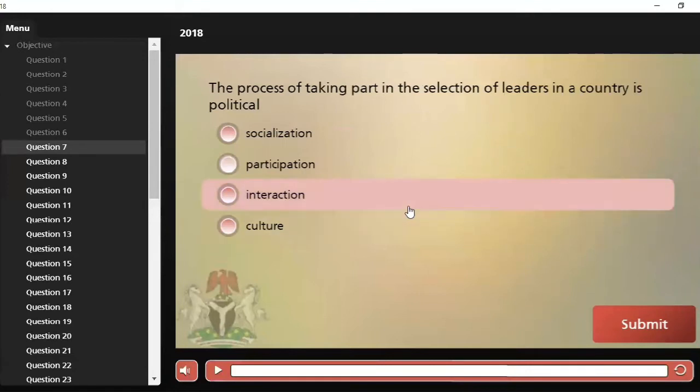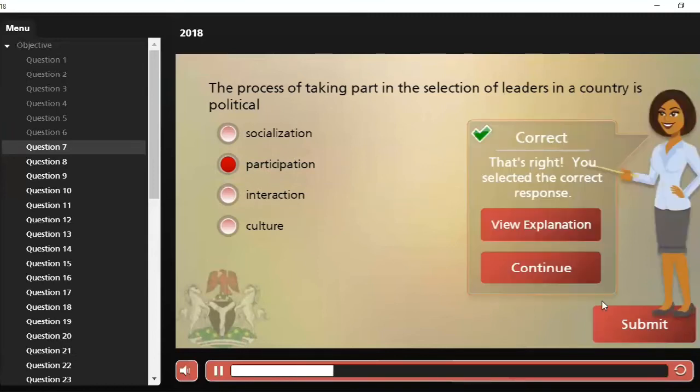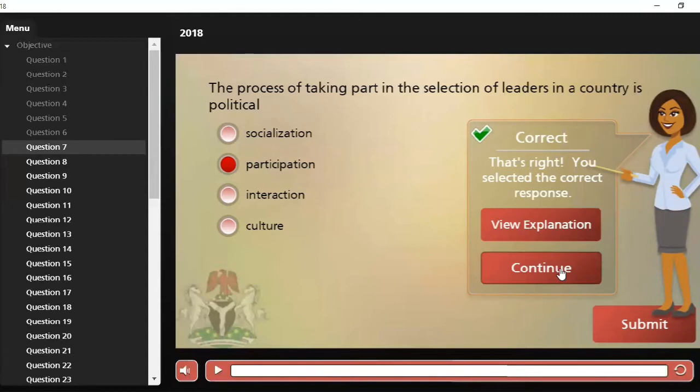The process of taking part in the selection of leaders in a country is political: A, socialization, B, participation, C, interaction, and D, culture. Our correct answer is B, participation. That's the process of taking part in selection of leaders in a country. Let's move on to the next question, which is number 8.